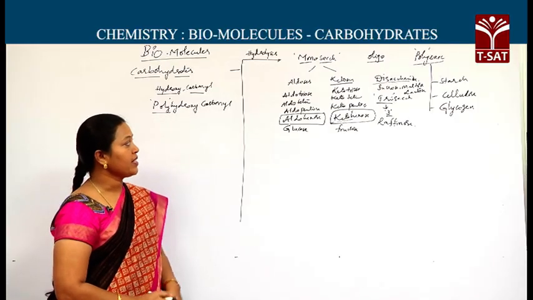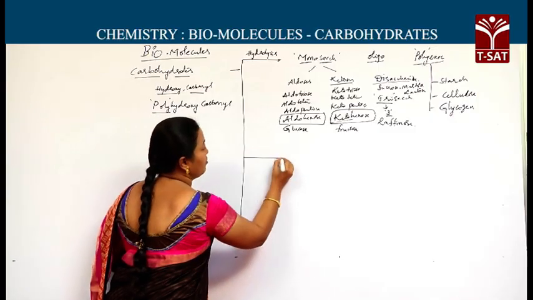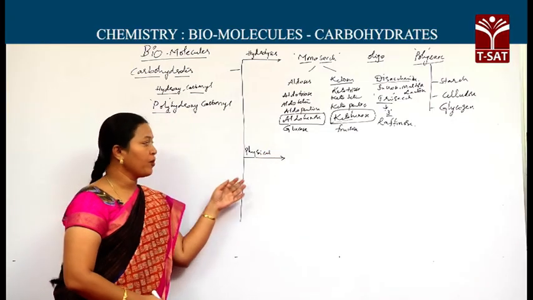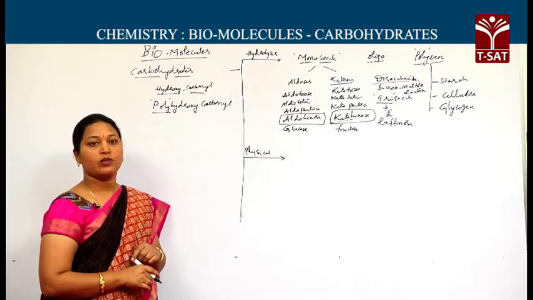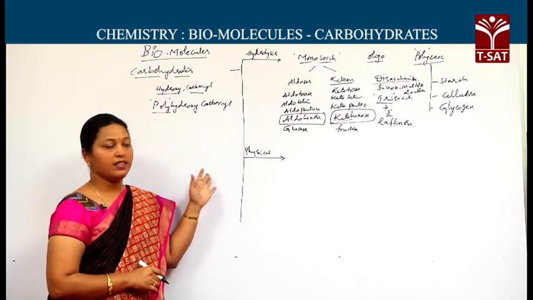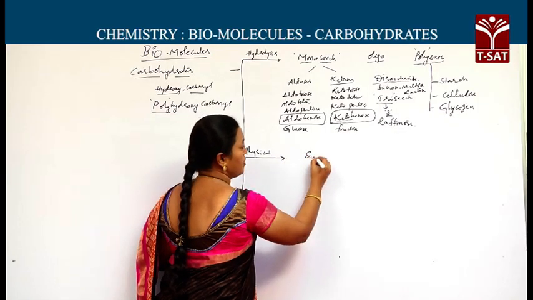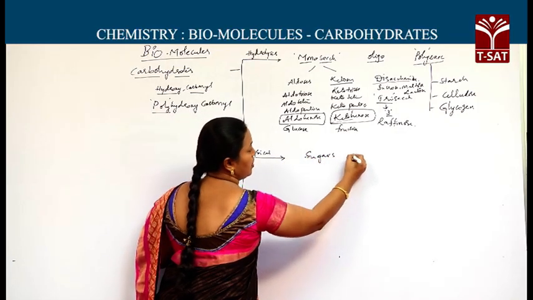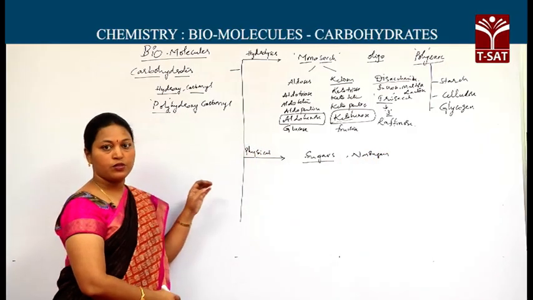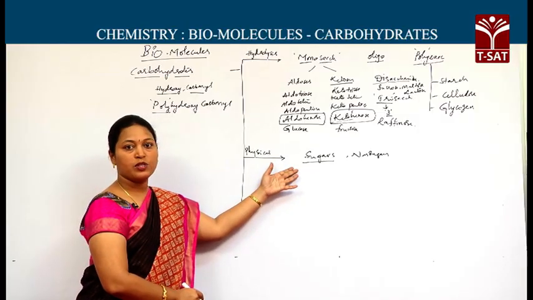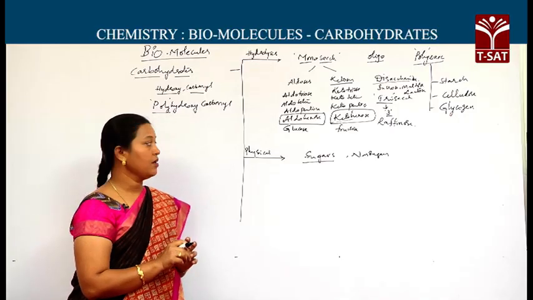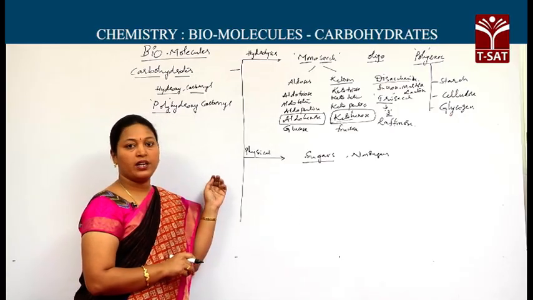Monosaccharides, oligosaccharides, polysaccharides. Next, another one based on physical properties: based on their solubility, taste and physical appearance. 2 types are present, sugars and non-sugars. As the name says, sugars taste very sweet, are crystalline, and are very soluble in water. Non-sugars are amorphous, meaning powdery-like substances, sparingly soluble in water, and they don't taste very sweet either.